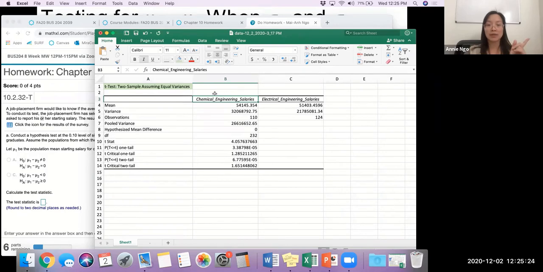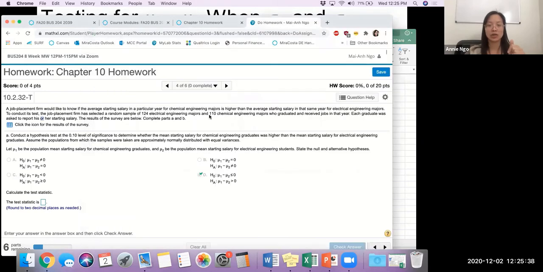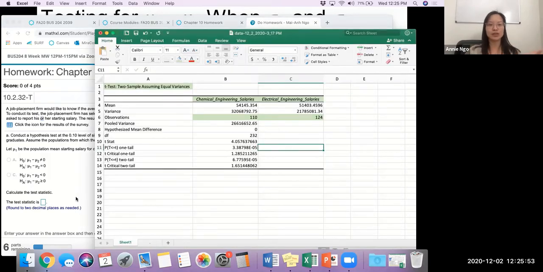The first column, or population 1, should be chemical. Our electrical should be the second one. And then if you double check your observations, that should be the sample sizes you saw in the story. Again, we might have different numbers. All right, now let's go ahead and answer the question. So what's our test statistic? Which row or what abbreviated term am I going to look at?